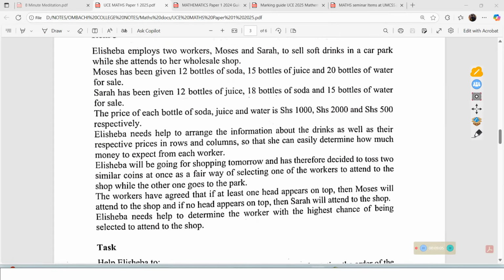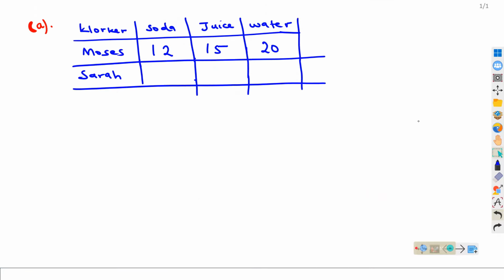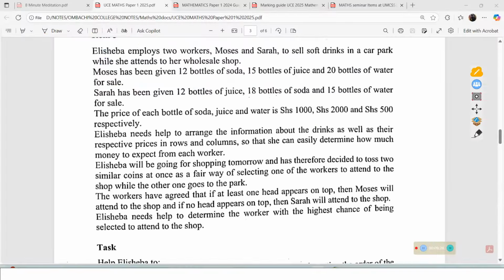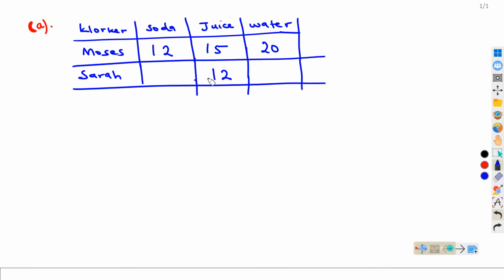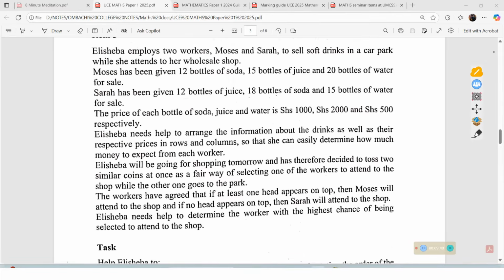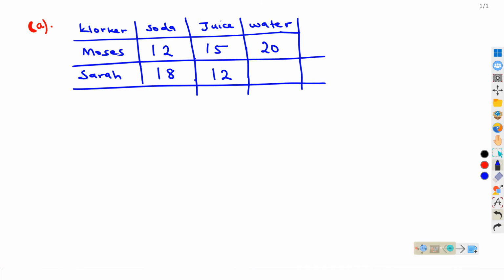Then about Sarah, we are told that Sarah has been given 12 bottles of juice. So where do we have juice? Juice is here. You have to be careful there, because here they did not start with soda, they started with juice. So we have 12 bottles of juice. Then 18 bottles of soda. Where do we have soda? Soda is here, 18 bottles. Then lastly, we are told 15 bottles of water. So next we go to water, she has 15 bottles. That is basically what we are given.